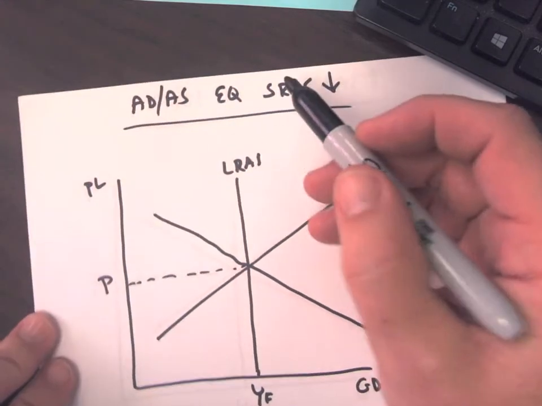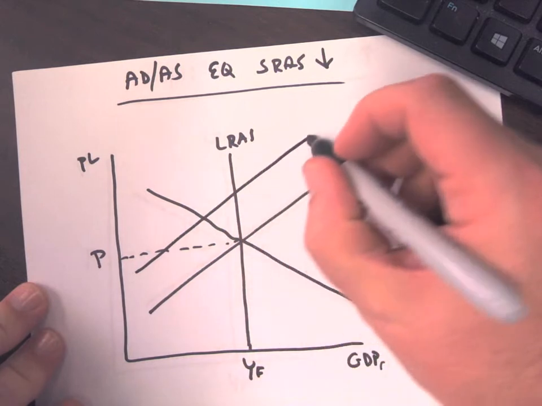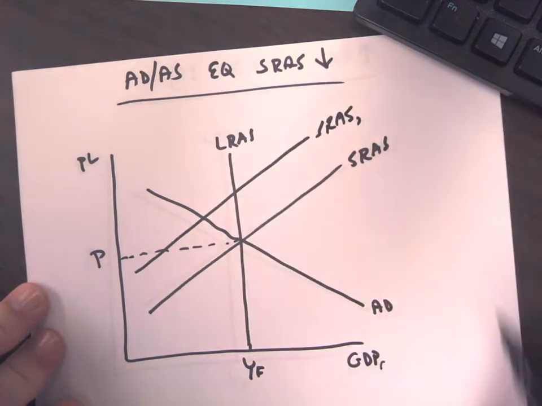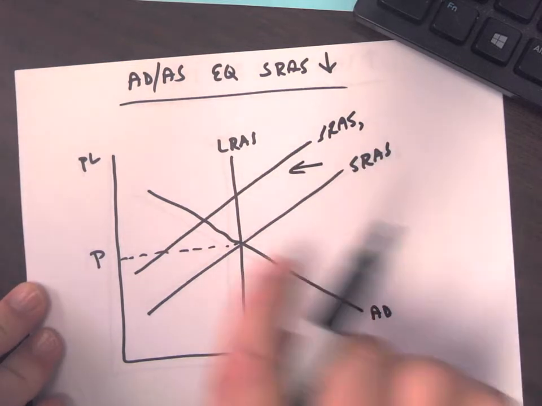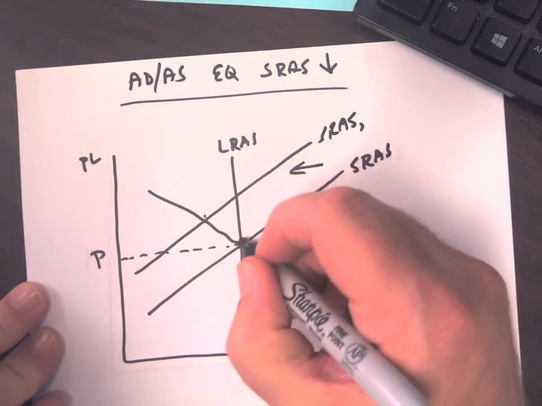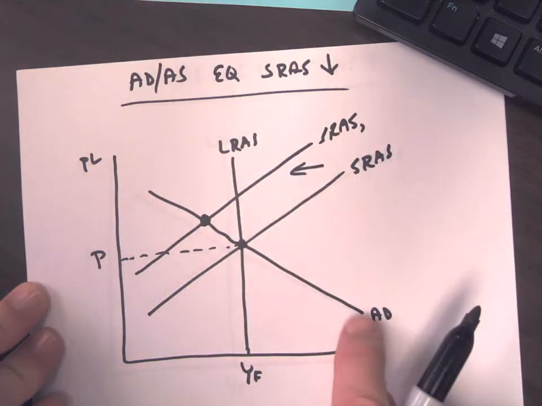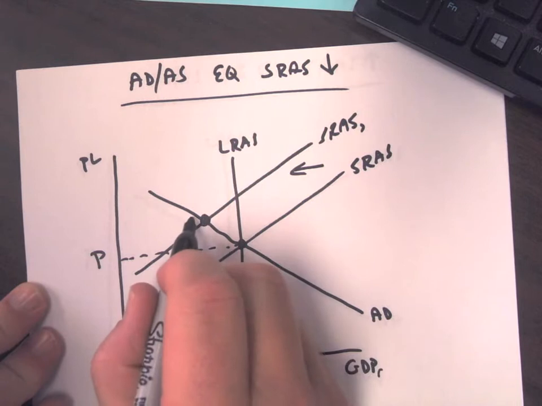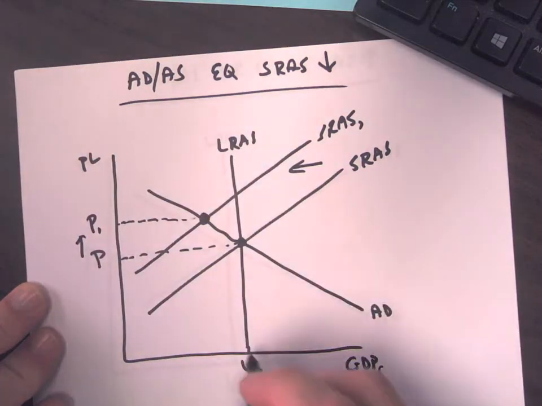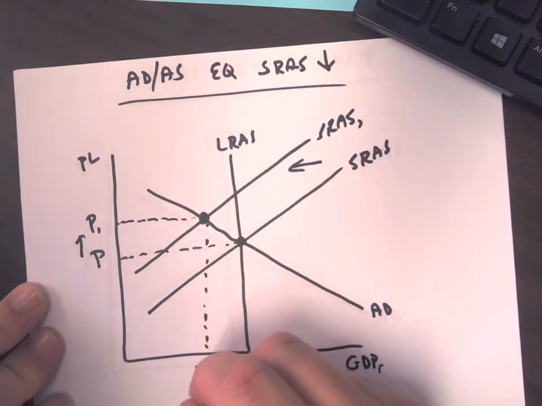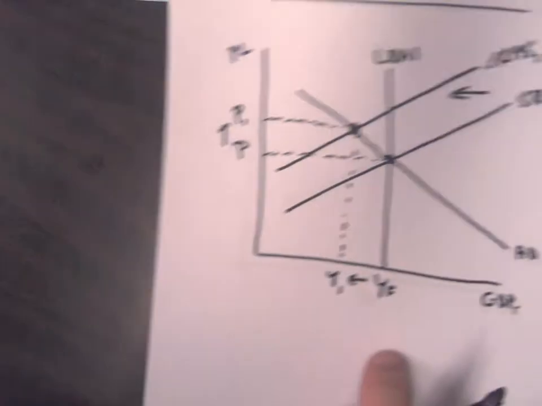So I know it's going to decrease. Remember, we always increase right and decrease left. So if I'm going to shift this one to the left, I'm going to indicate my new short-run aggregate supply curve and show my arrow leading to showing where the shift goes. So we're going to move from long-run equilibrium into a new short-run equilibrium, because that's where the short-run supply is going to cross demand. Demand is not changing. So now I see that prices are going to increase, and I go over and down, and then I see that our production is going to decrease.